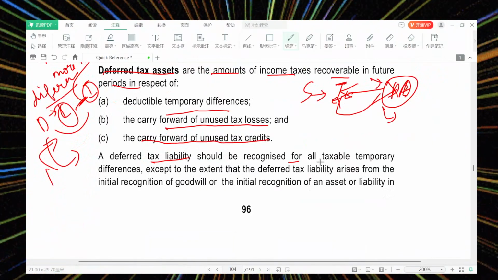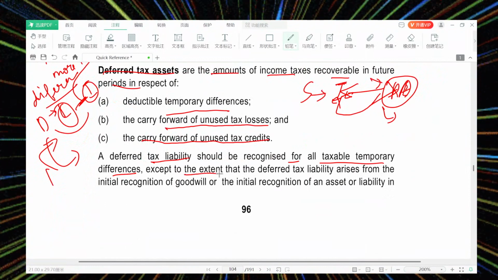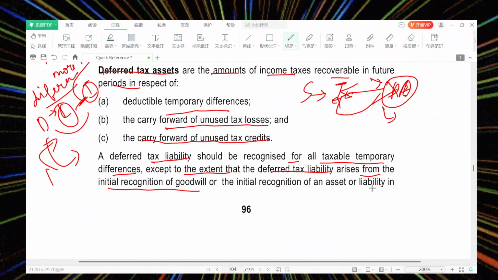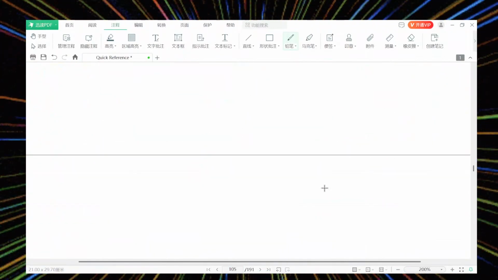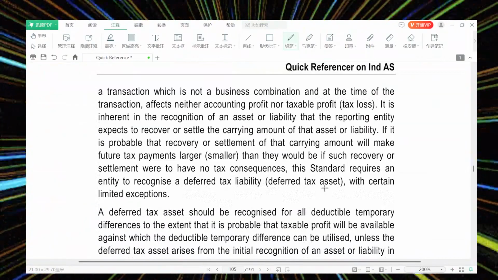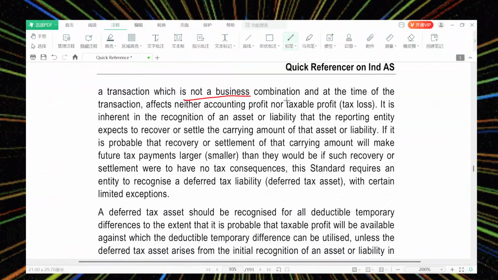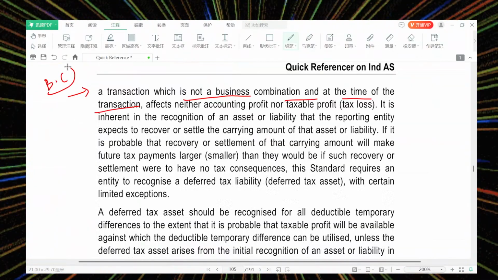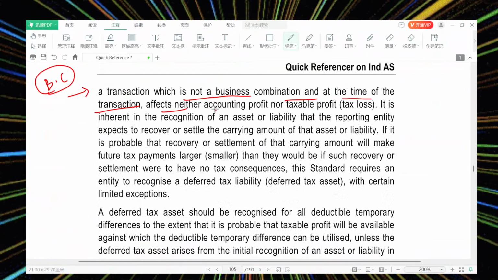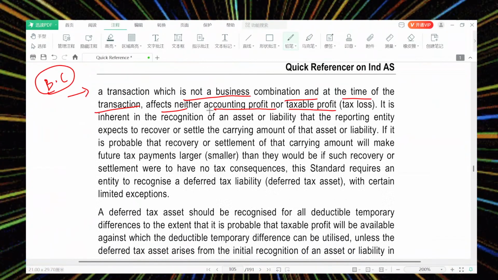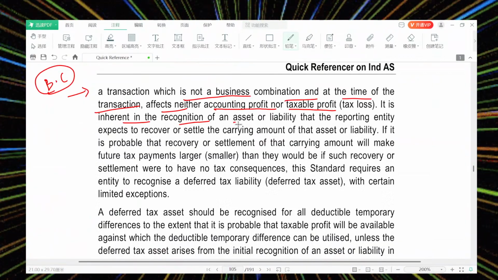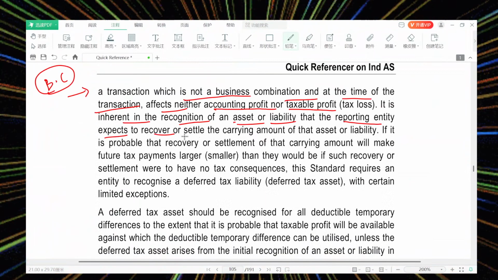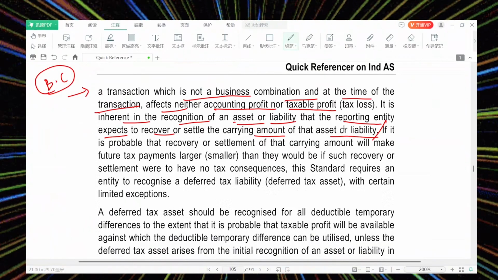Deferred tax liability should be recognized for all the taxable temporary differences, except to the extent that the deferred tax liability arises from the initial recognition of goodwill, or the initial recognition of an asset or liability in a transaction that is not a business combination at the time of the transaction. So this kind of transaction cannot be a business combination. It affects neither accounting profit nor taxable profit. It influences the carrying amount of a recognized asset or liability that the entity expects to recover or settle.